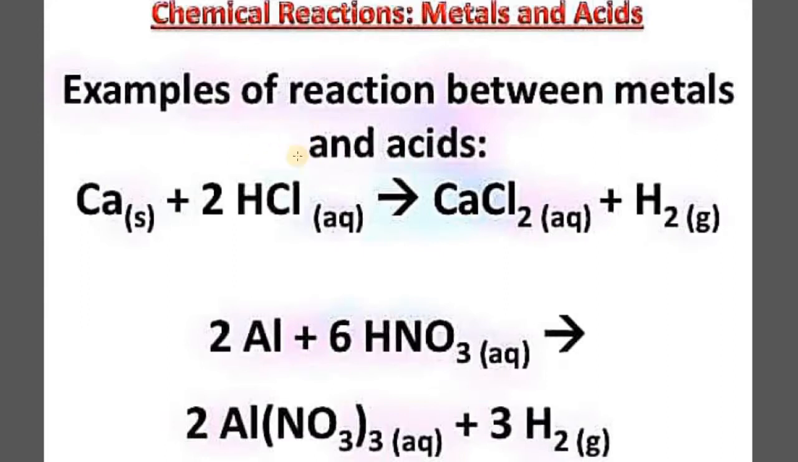So here you can see a few more examples of reactions between metals and acids. The first reaction: calcium reacting with hydrochloric acid forming calcium chloride plus hydrogen gas, and aluminium reacting with nitric acid forming aluminium nitrate plus hydrogen gas. It is just simple: you have to make the corresponding salt of that particular metal, and accordingly you will be able to get the product. One of the products will always remain common when a metal is reacting with an acid, and that is hydrogen gas.